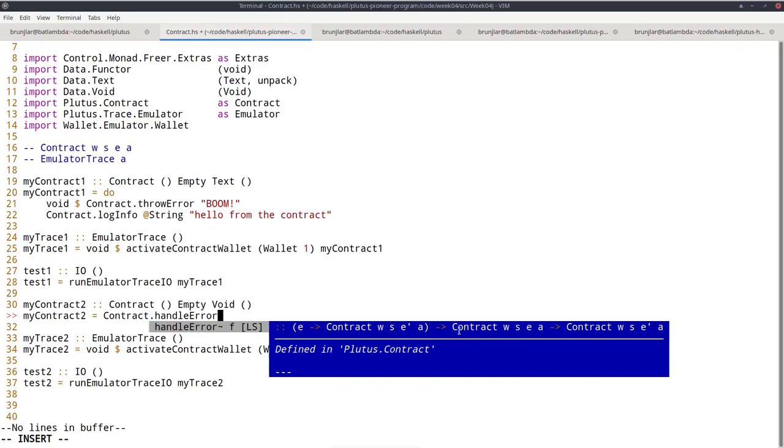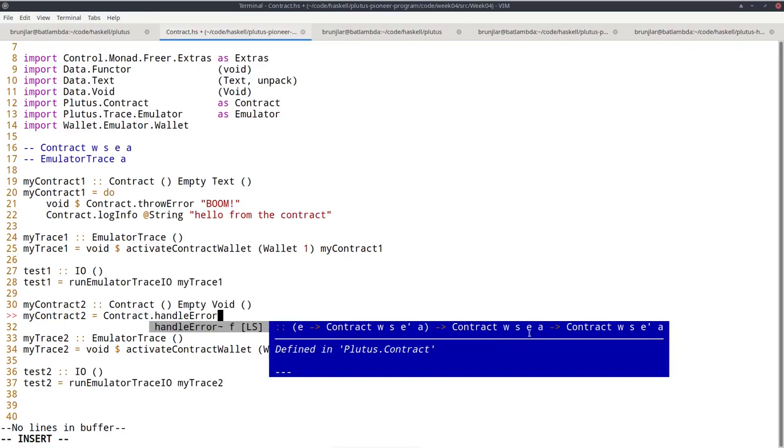So if an exception is raised in this contract of type E, then we have a handle that takes an E and turns it into a contract with a potentially different exception type E prime. And the overall result of this handle error construct is then a contract with error type E prime and the same result type. So what this will do is it will run this inner contract.